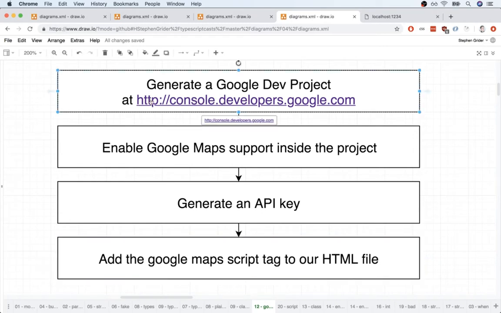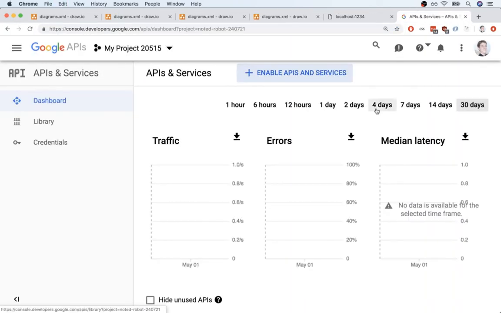Step number one is going to be to go to this Google Developers Console. As you might guess, you're going to need a Google account to get through this step. I can actually get this link. If you don't have a Google account, you can generate a throwaway account just for this project. There's not going to be any billing or any money or anything like that tied with what we're doing here.